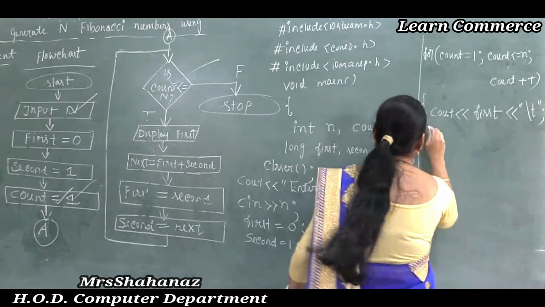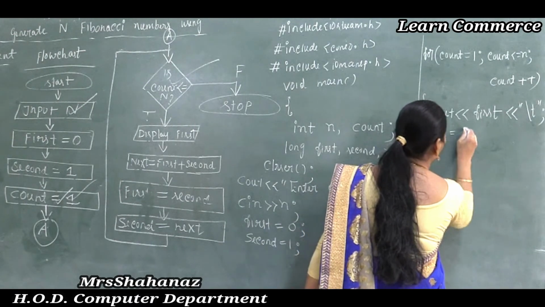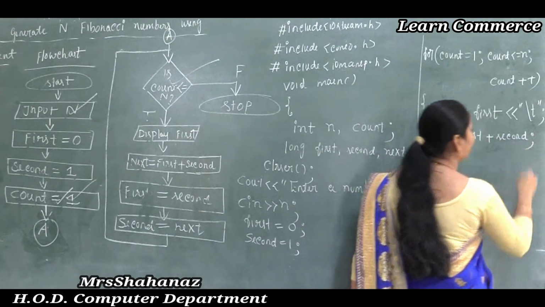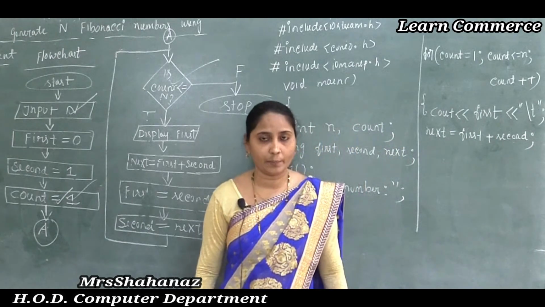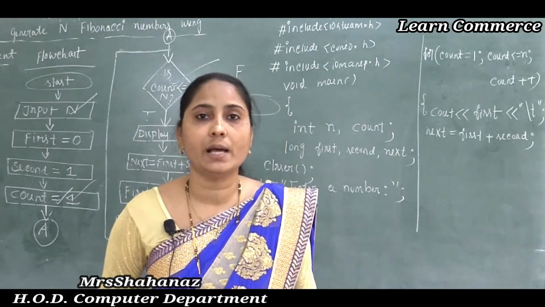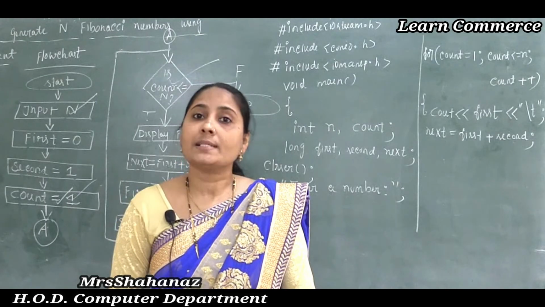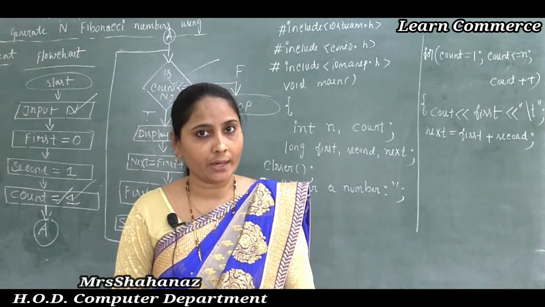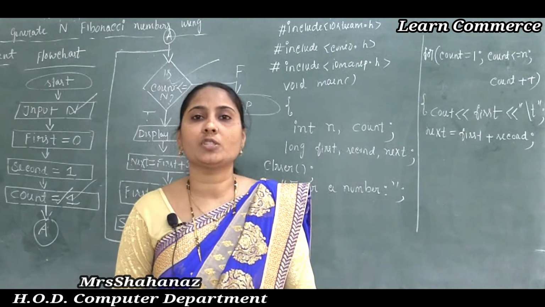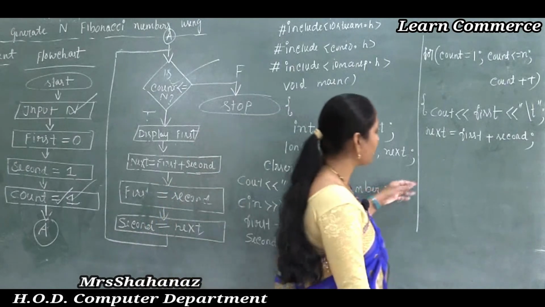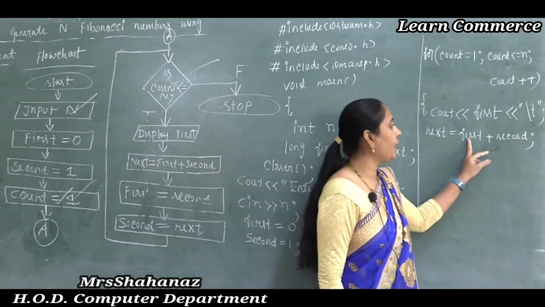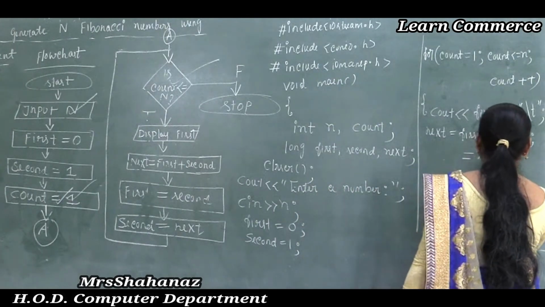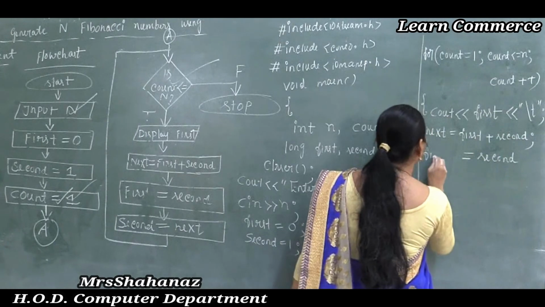And next, as we know, the next value is equal to first plus second. How to get the next value? When you add the first and second number, it is possible to get the third number, and when you add the second and third number, it is possible to get the fourth number, and when you add the fourth and third number, it is possible to get the fifth number. So we can say that we get the next number by adding first plus second here, and later we know that whatever the second value we are thinking is equal to the first number.